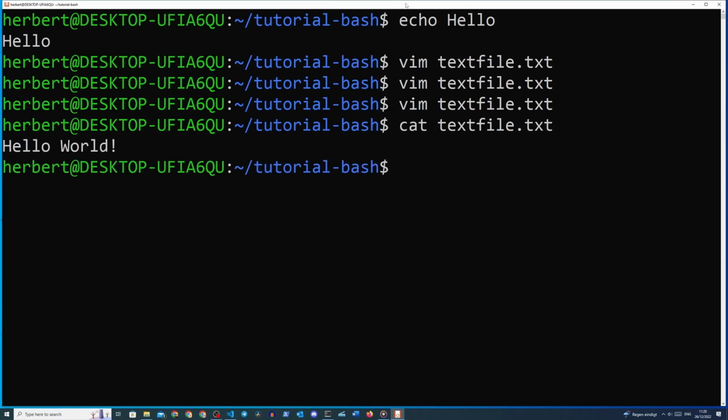Okay, great. We can now print our own text and also text files to the terminal. This may not sound like much, but it's something that you will use a lot when writing bash scripts.